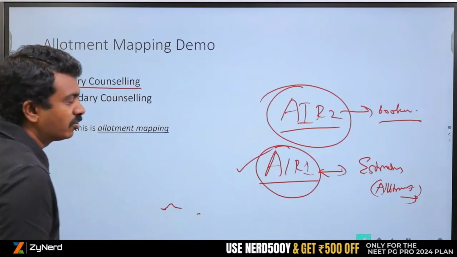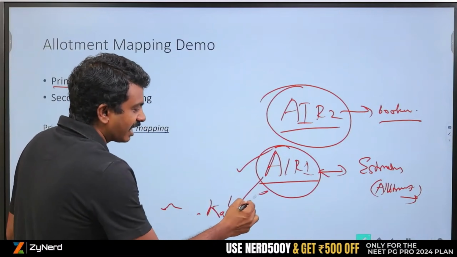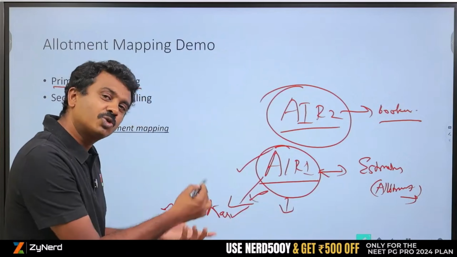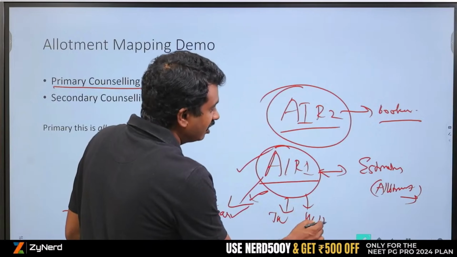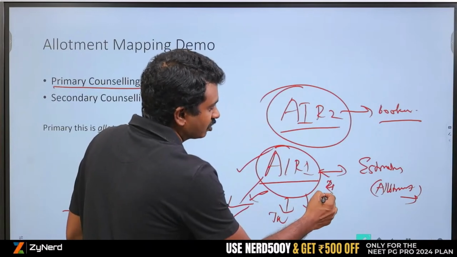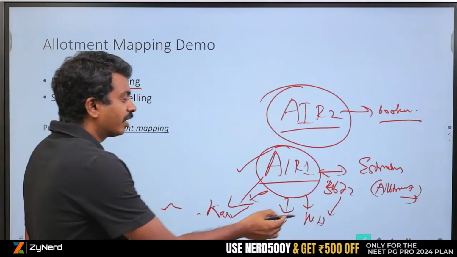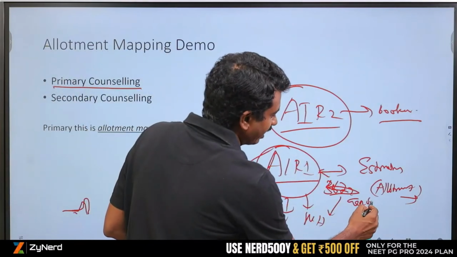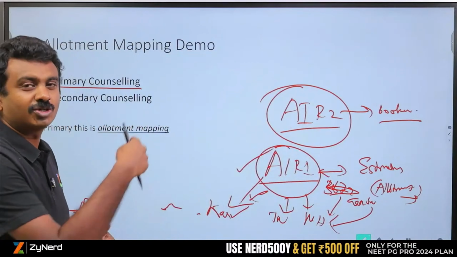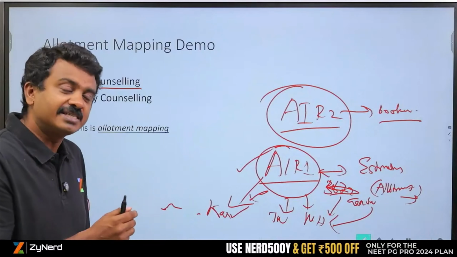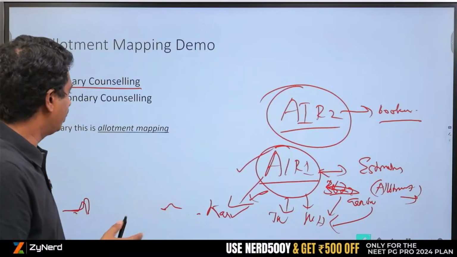So this primary counselling I will take and I will map against it. I will go to Karnataka and check whether this candidate has come in. All of this together will be available. You don't need to select individually. Karnataka, TN, Maharashtra, whether this candidate above my rank 3672, what all were their options. Similarly, if I want to look at all general surgery takers above my rank, where all they have gone, because I missed those choices, will those choices come back? I can estimate. Estimation also we will leave to you, but we will give you data saying this person has been allotted, whether they come in or not, you can estimate.